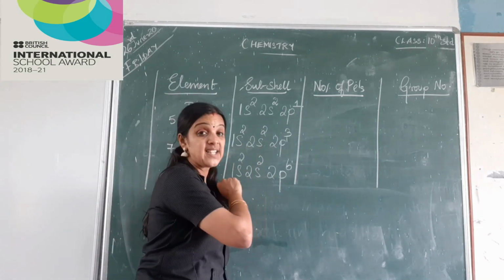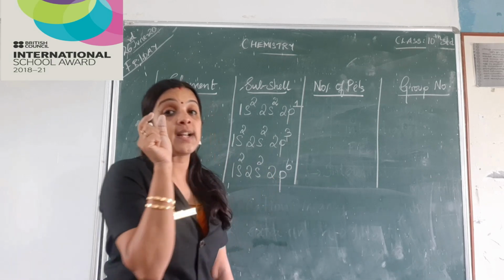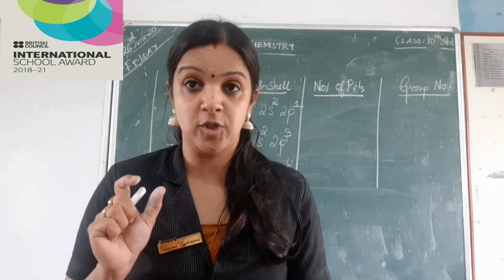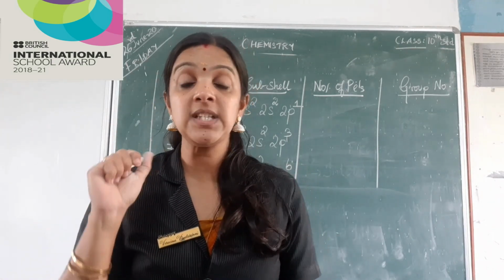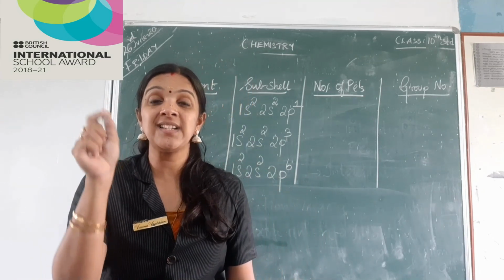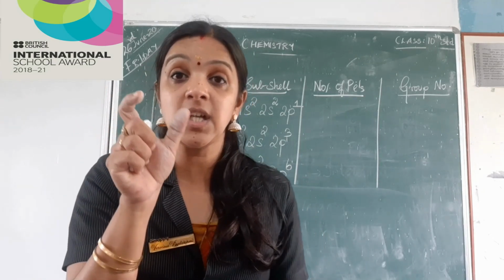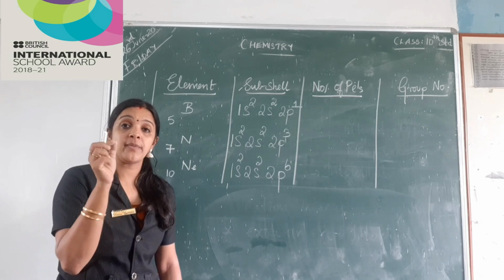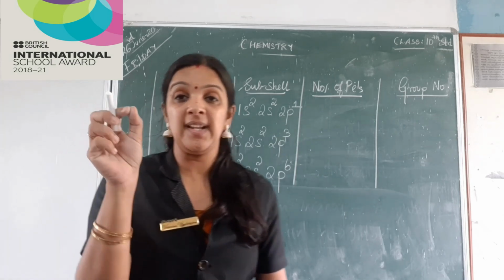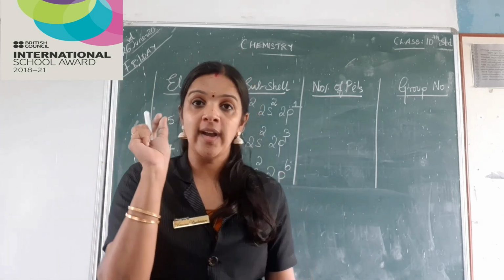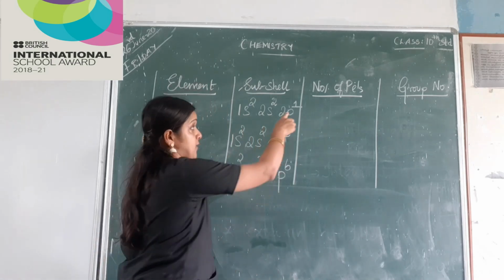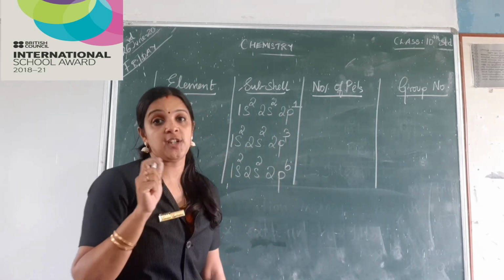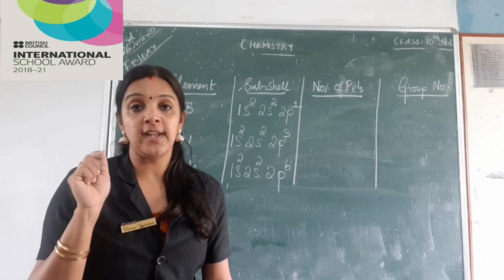Now, the next task is finding out the number of electrons in the P subshell. For S block elements, the number of electrons present in the S subshell was giving us the group of the element. But now here, it is the number of electrons present in the P subshell plus 12. So when you add 12 to the number of electrons present in the P subshell, we will be getting the group of the element.